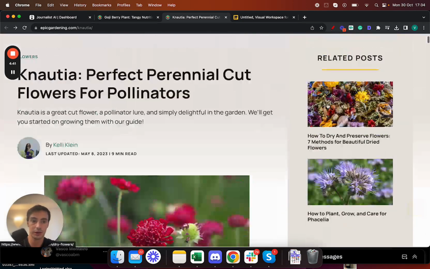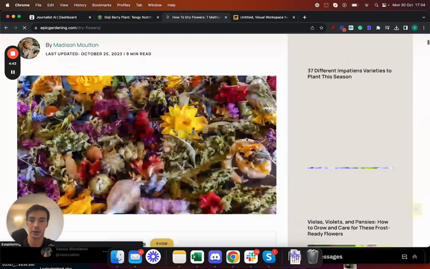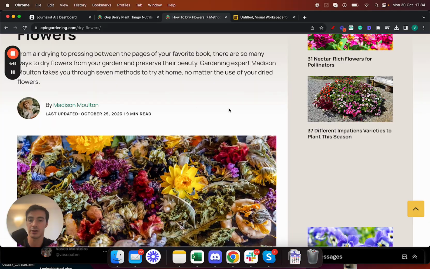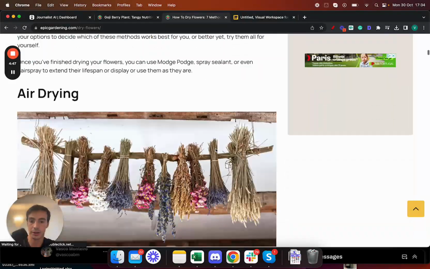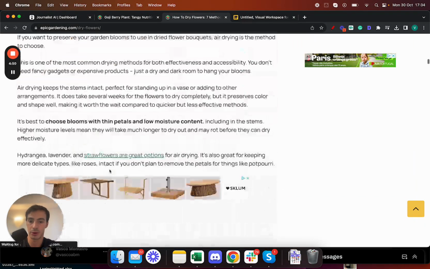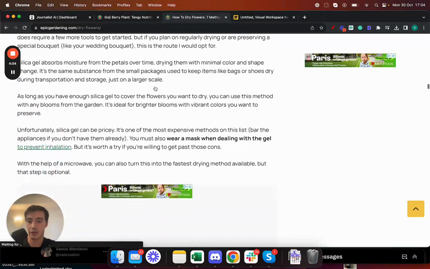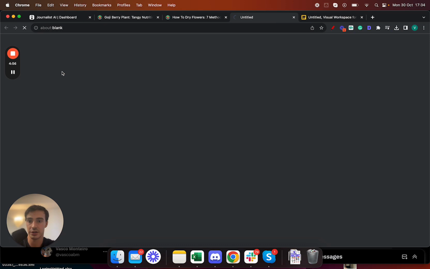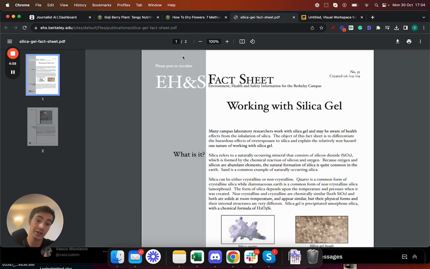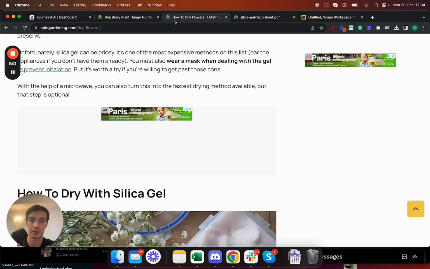All these have in-article images. They have an author. They have links to their products, bulleted lists, more in-article images, maybe some videos, they even have ads in the middle here, right? And down here, they should have a call to action to whatever product it is that they're selling here. In this case, they're linking to an external, outbound link to an authoritative source, right? And all this that you're seeing here, this is 100% automated with AI.